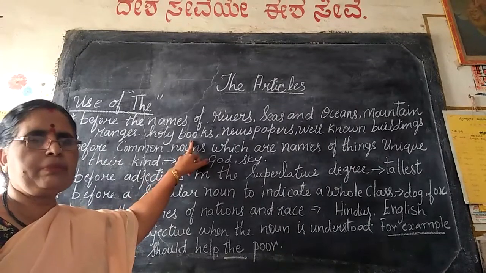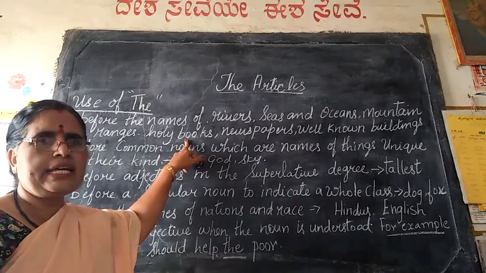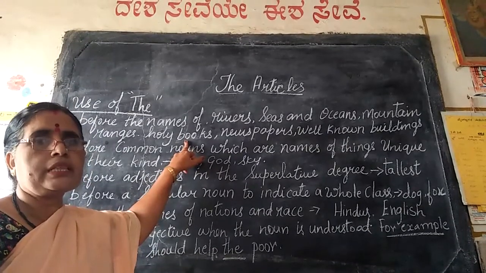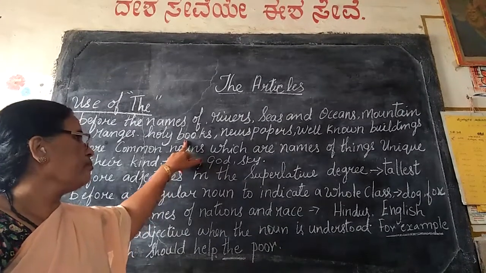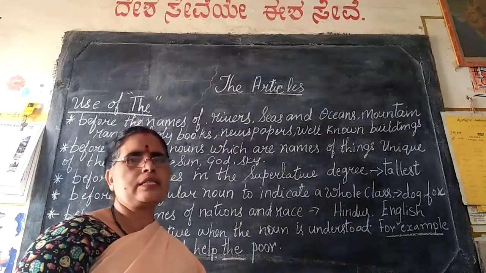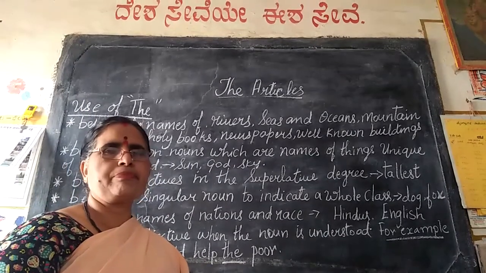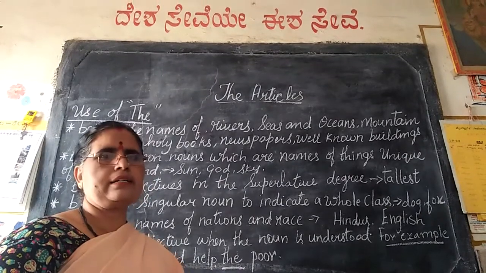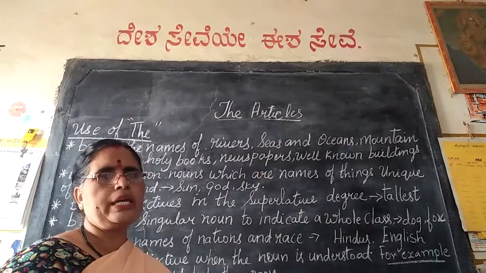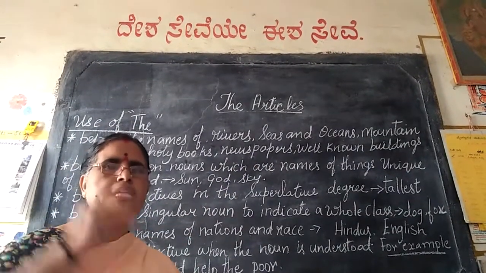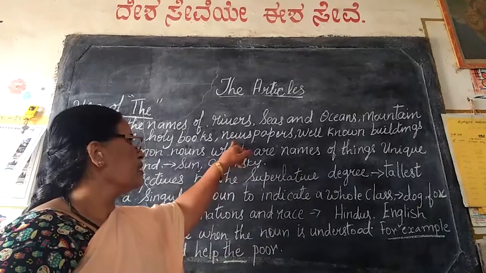Now, the holy books. It may be Quran, it may be Bible, it may be Bhagavad Gita. Okay. So, when we are speaking about the holy books, we say the Gita, the Mahabharata, the Ramayana. Okay. Now, next, newspapers. When we are saying the names of newspapers, for example, the Deccan Herald, the Times of India, the Prajavani. Okay. When we say the names of a newspaper, we write the article the before such names.